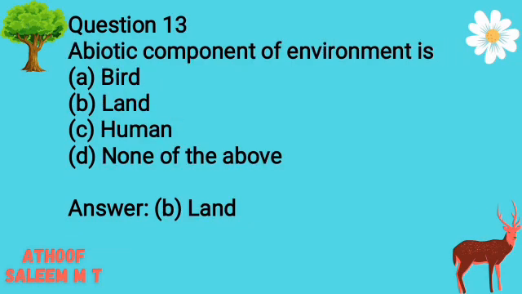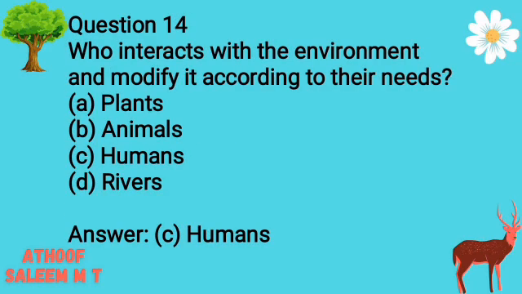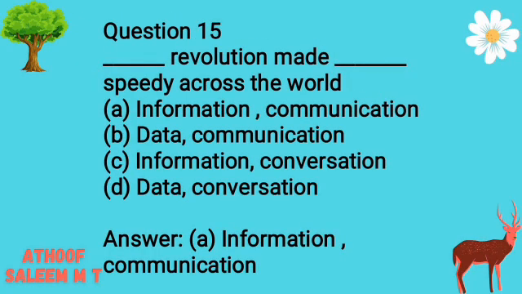Question 13. Abiotic component of environment is. Options: A. Bird. B. Land. C. Human. D. None of the above. Answer B. Land. Question 14. Who interacts with the environment and modify it according to their needs? Options: A. Plants. B. Animals. C. Humans. D. Rivers. Answer C. Humans. Question 15.